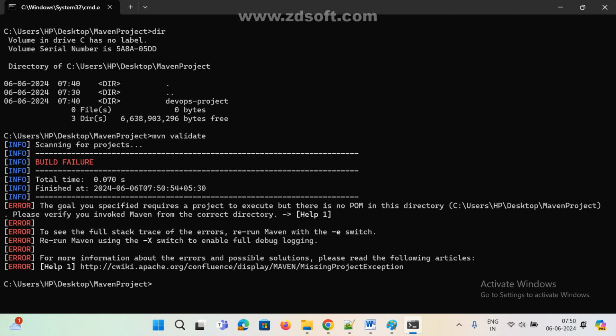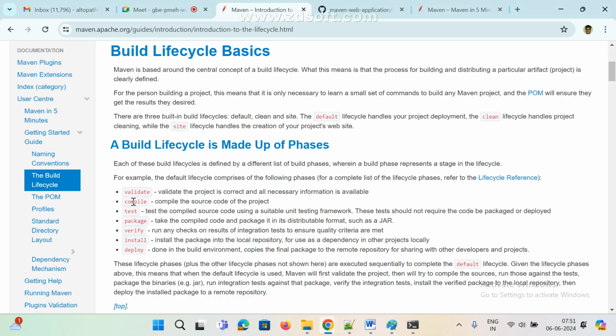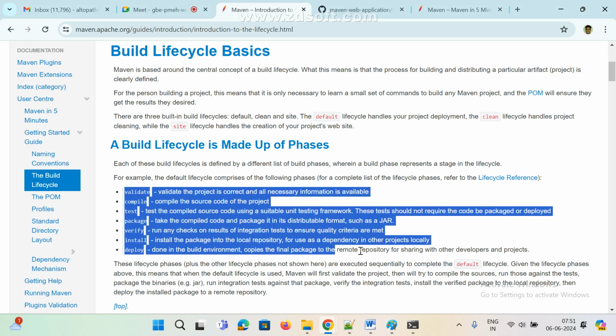Now see here, it is getting failed. Anyone guess why it is getting failed? mvn validate. So if we give the dir command, am I in my project or outside the project? Dir. Check it first. All Maven lifecycle commands will execute only where the pom.xml file is. There only we need to execute. Otherwise it won't work. This is the basic